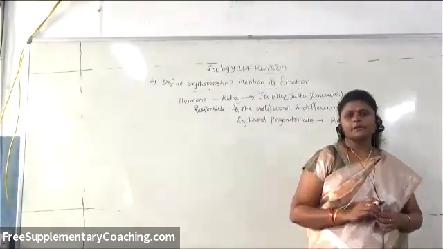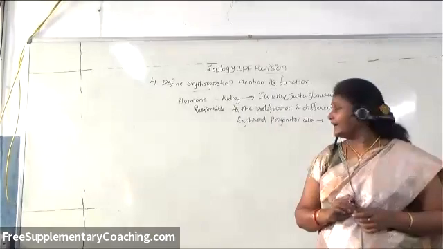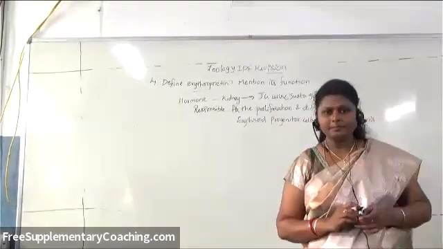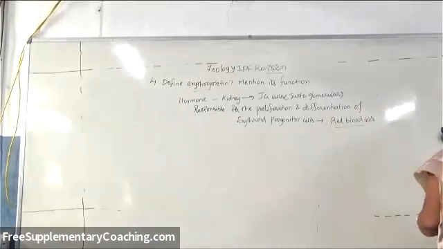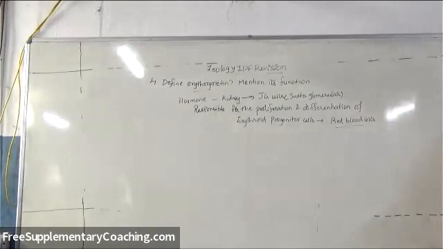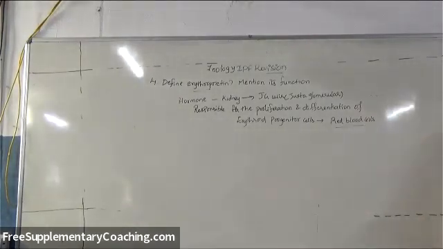Then next, coming to human reproduction, let us see some of the important questions from the human reproduction chapter also. Before human reproduction, we are having the immune system chapter, right?